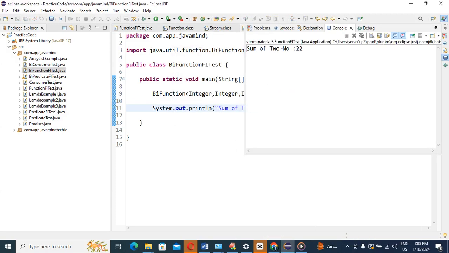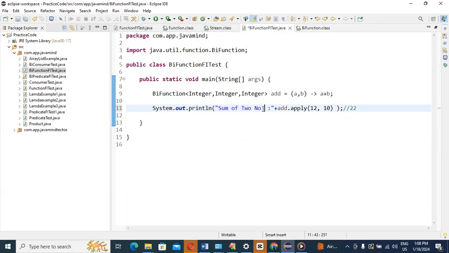We'll see what the result is. See, guys, the sum of two numbers is 22 or not? Yes or no? Guys, tell me yes or no. So the sum of two numbers is 22. Suppose you put multiply here, then what should be the result? 120. Yes or no?